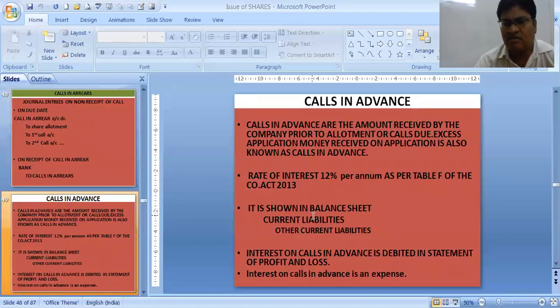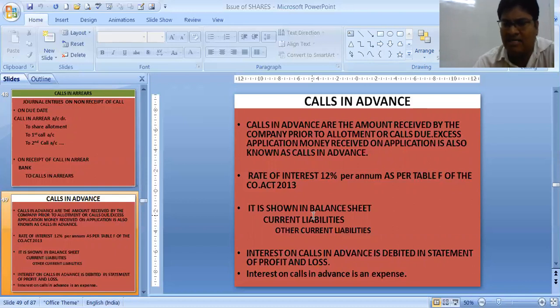Now calls in advance. Sometimes what happens, public has given more money than what is asked from them. At the time of allotment, suppose they are giving the first call money. So they have given the money in advance. That is called calls in advance. Company needs to pay interest to such shareholders who have given the money in advance at the rate of 12% per annum. It is also shown in the balance sheet, under current liabilities, other current liabilities, calls in advance is shown.